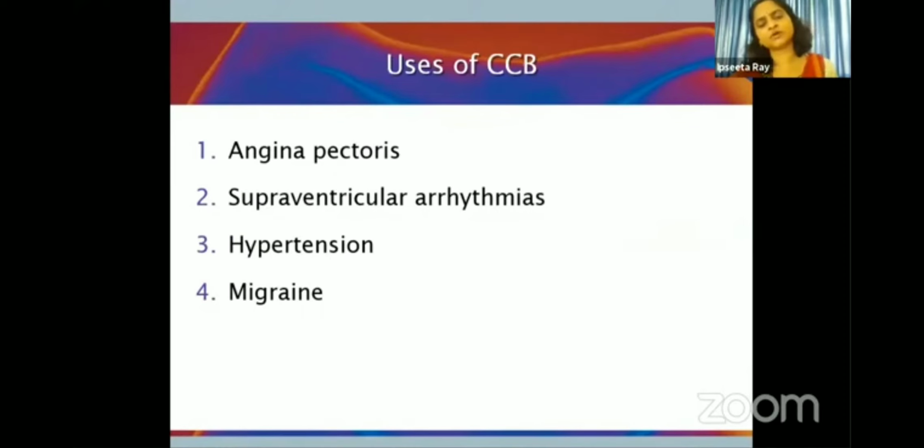Uses of calcium channel blockers, mainly for prophylaxis of angina pectoris. They are used for all types of angina. Now, the action of verapamil on the heart is to reduce the heart rate, which is exploited therapeutically in supraventricular arrhythmias, where the heart rate goes up. So verapamil can reduce the heart rate. In hypertension, amlodipine causes vasodilatation and hence reduces the blood pressure. Then verapamil and nicardipine are all used for prophylaxis of migraine. So these are the important uses of calcium channel blockers.